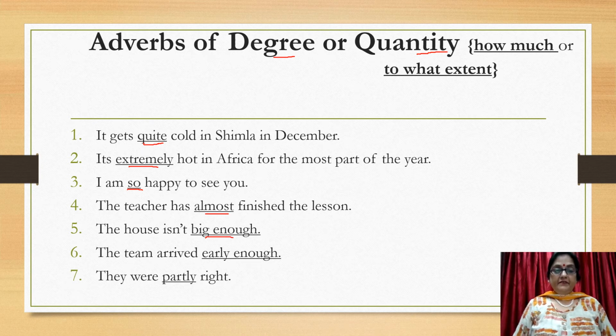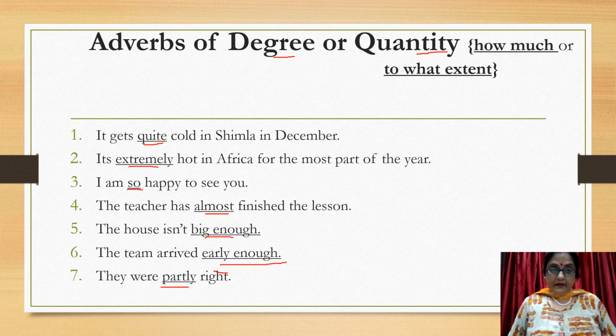The team arrived early enough. How much time did the team take to arrive? The team arrived early enough. Then they were partly right. To what extent were they right? They were partly right. So these words, quite, extremely, so, almost, big enough, early enough, and partly are the adverbs of degree or quantity.